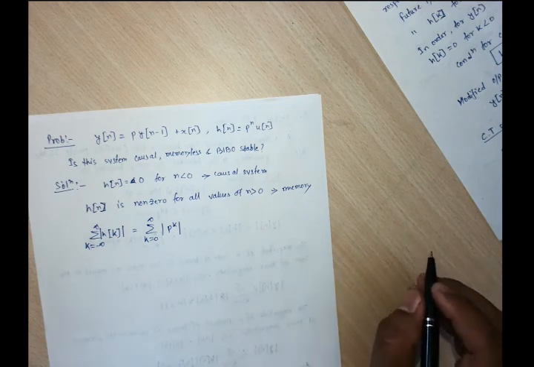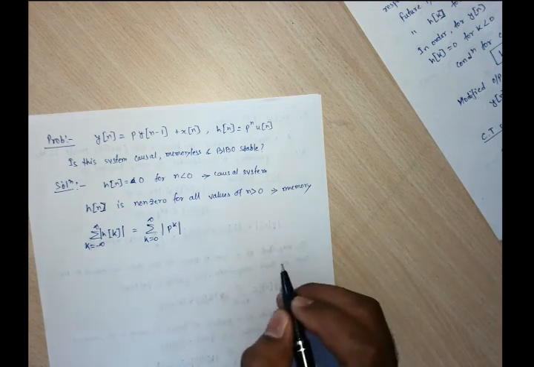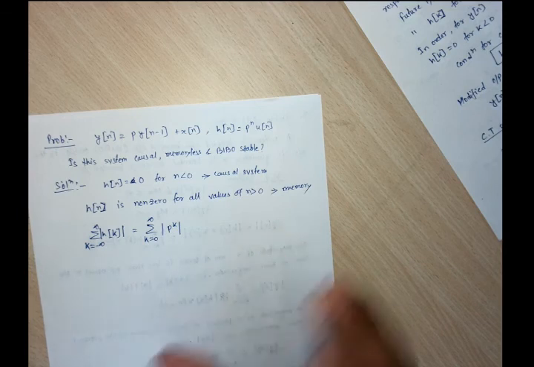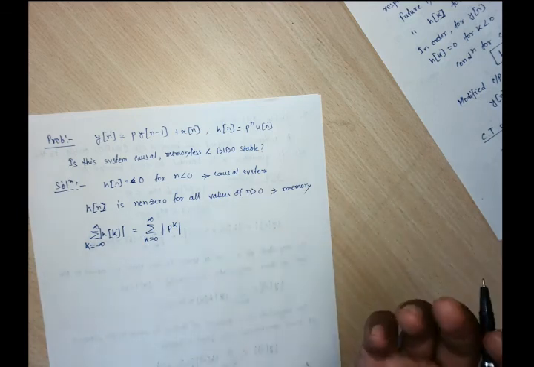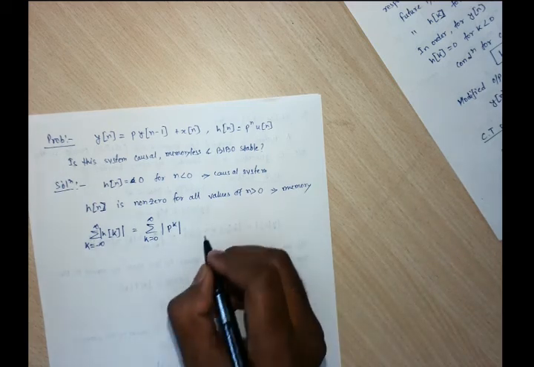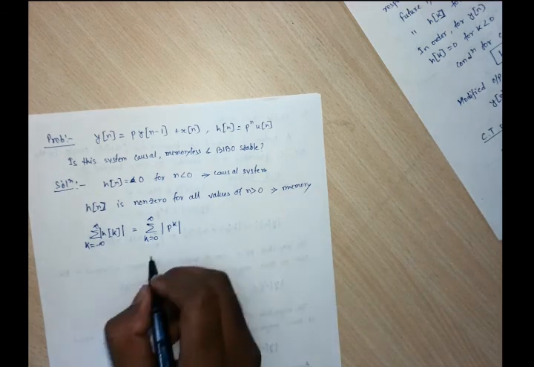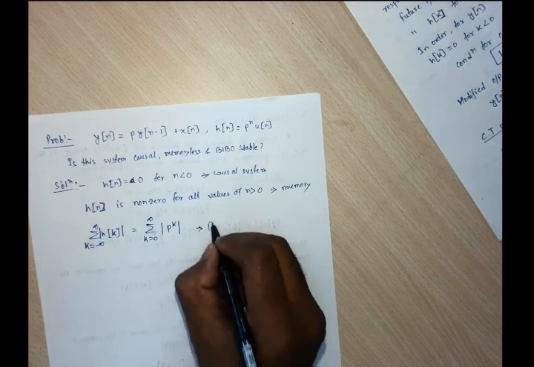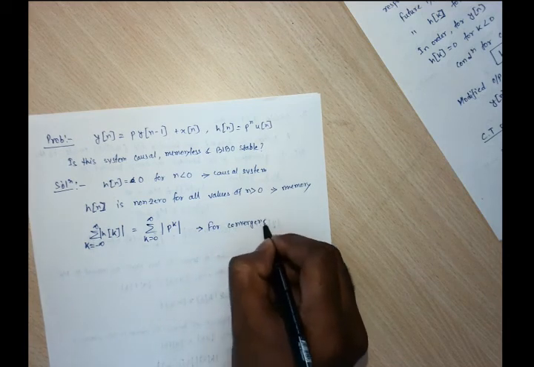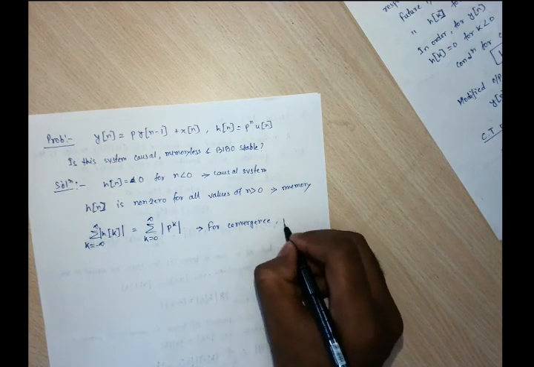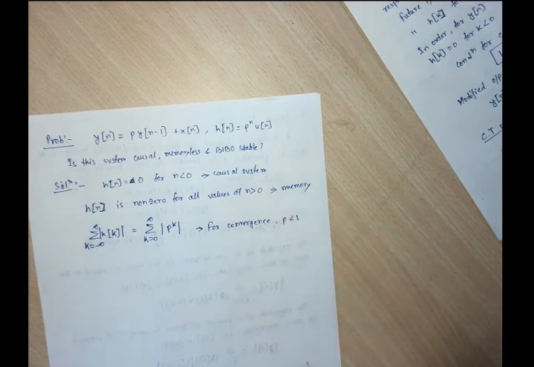So if we want this sum to be within some limit, that is, less than infinity, what will be the condition? For convergence, our p must be less than 1.